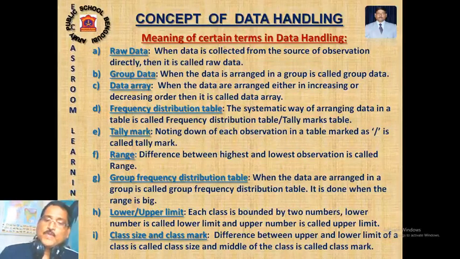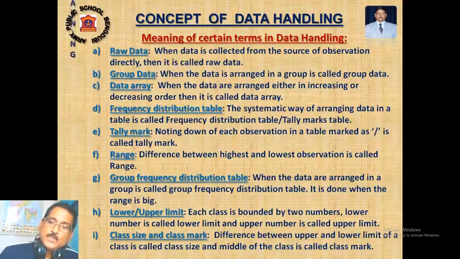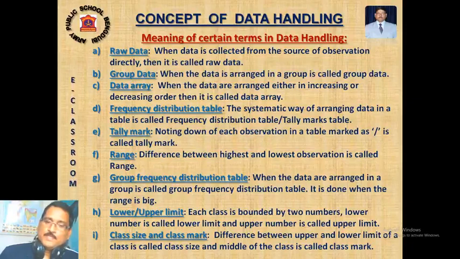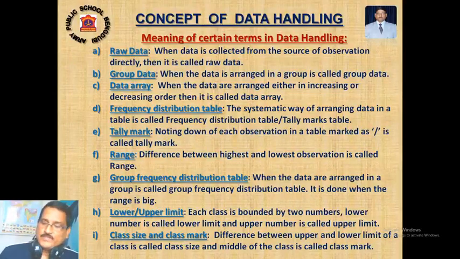What to do? We add the lower and upper, and then we divide it by 2. Say 10 plus 20, 30 divided by 2 is 15. 20 to 30, 20 plus 30 is 50. 50 divided by 2 is 25. So that is the middle of the class. This is the rule to find out the middle, or visually you can find out the middle number if you are confident enough.